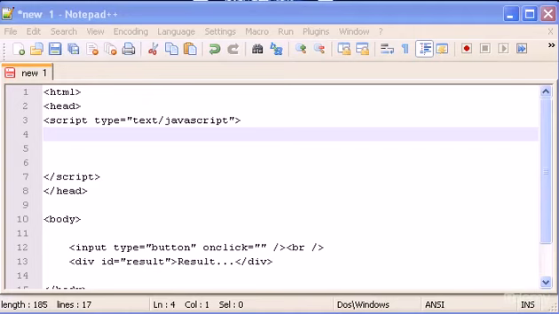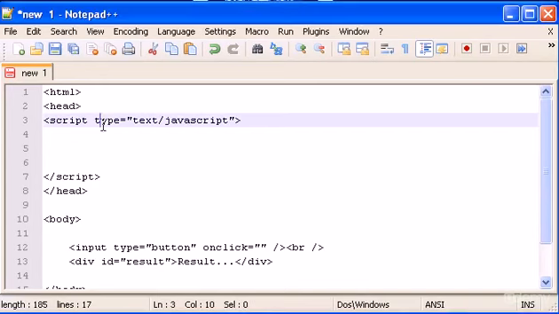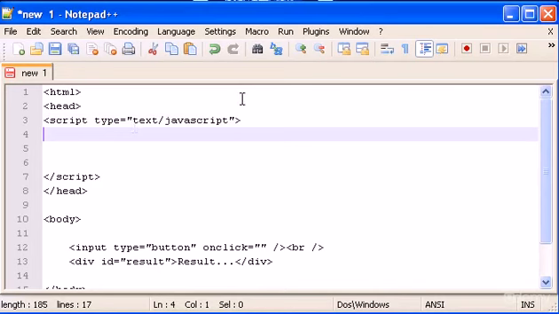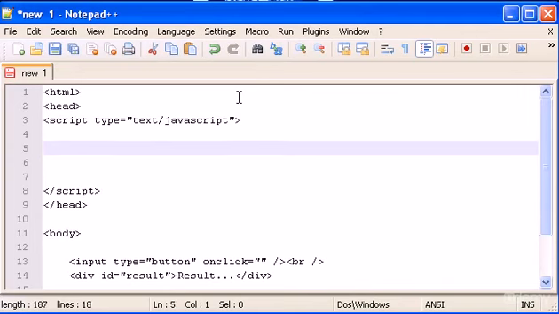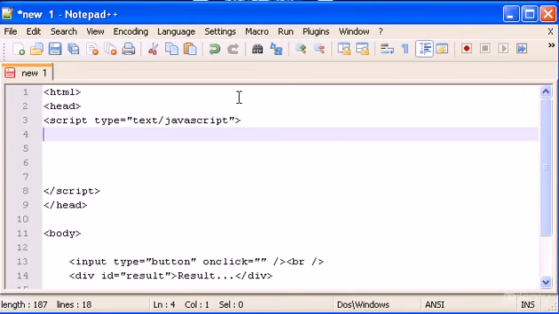XMLHttpRequest object is one of the most important things in AJAX, and we will use that a lot. So if you don't know what an object is, or the XMLHttpRequest object, you can go to my XML video and search for it. And if you don't know what an object really is, you can go also to my JavaScript videos and search for objects.